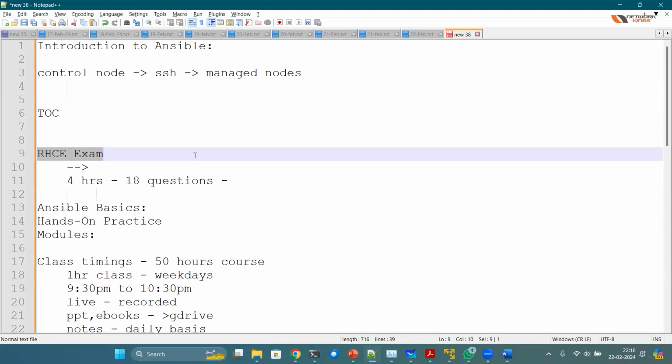I'm talking about a seasoned Linux admin. It's not a big deal for them to cover the basics and Ansible in one go. But yes, for freshers, I do recommend going step by step. First, learn Linux completely, the fundamentals, and then switch to Ansible automation. Because in Ansible automation, you are going to repeat whatever you have learned in RHCSA preparation or the fundamentals of Linux.